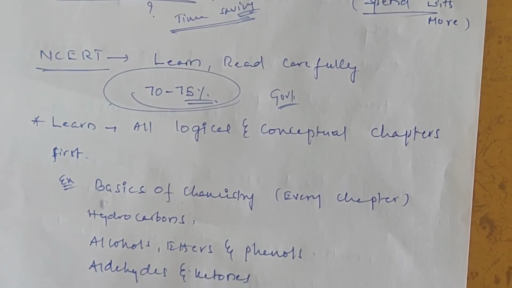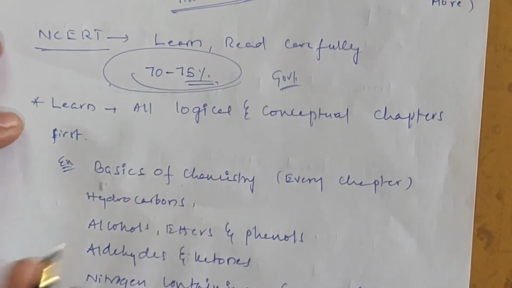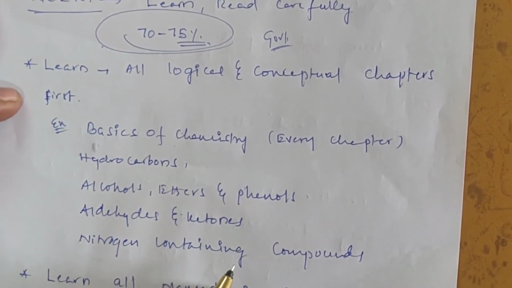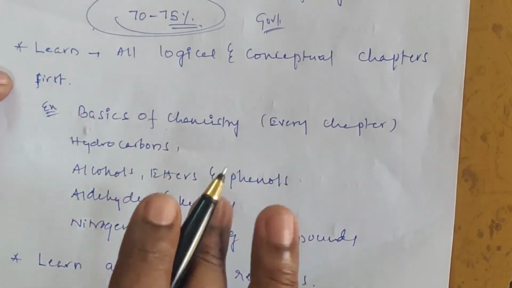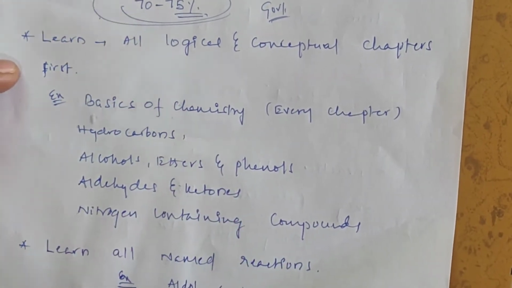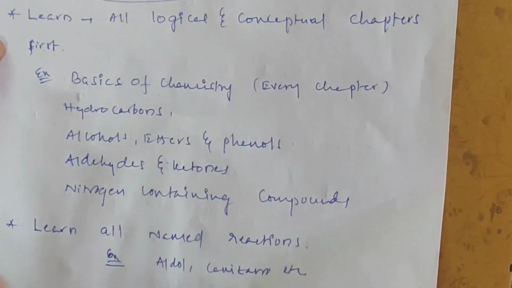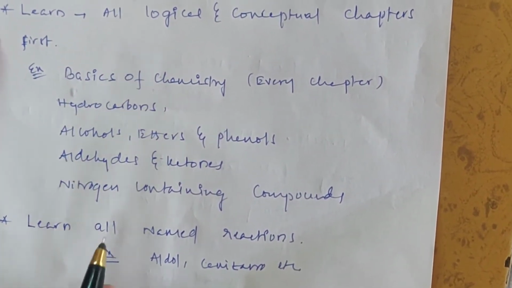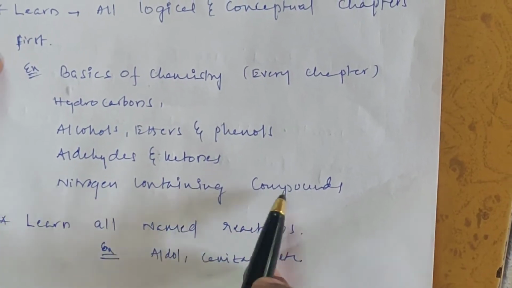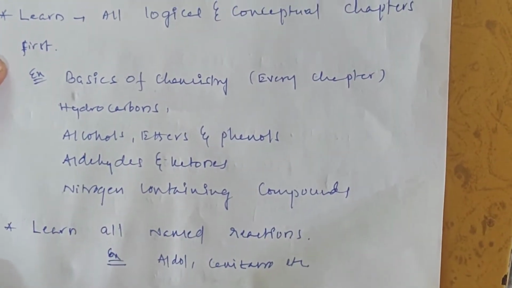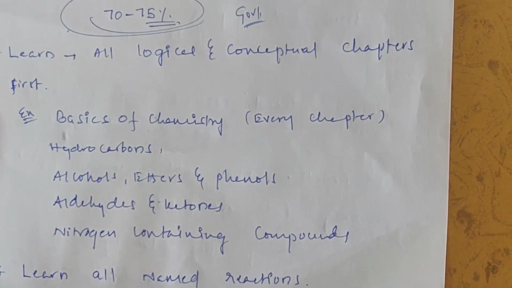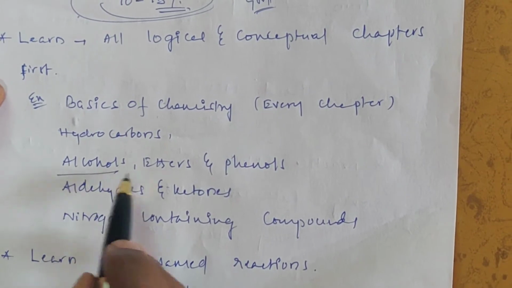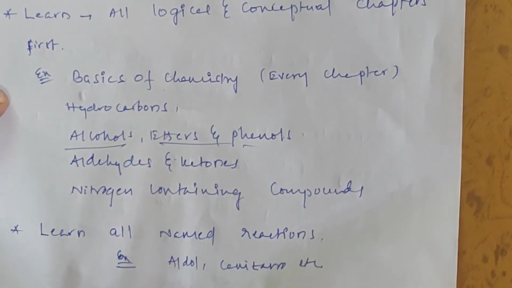So what is the next plan? Learn all logical and conceptual chapters first. For example, basics of every chapter. Without basics you can't do anything in any chapter. So first learn the basics level for every chapter. For example, hydrocarbons, alcohols, ethers, phenols, aldehydes and ketones, nitrogen containing compounds. What are hydrocarbons? What is the nomenclature? How many types of hydrocarbons? Like that, these basics, and the same for alcohols, ethers, phenols, aldehydes, ketones, nitrogen compounds.